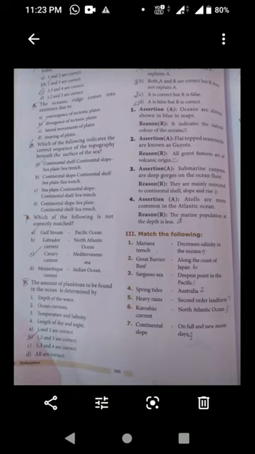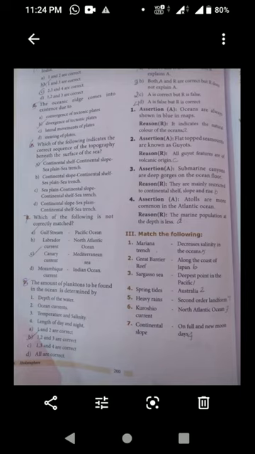Next, question second. Assertion: flat-topped seamounts are known as guyots. Reason: all guyot features are of volcanic origin. Here, the correct answer is option C, that is A is correct but R is false.